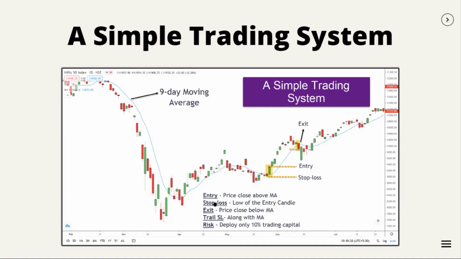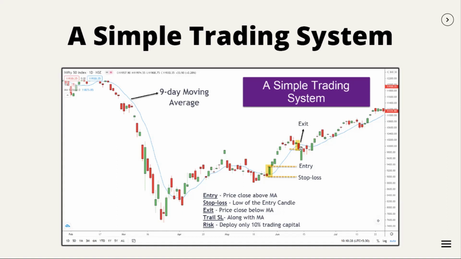Okay. The stop loss criteria is very simple. Whenever we take a trade, the low of the entry candle will act as the stop loss. So this is the stop loss. And the next is exit criteria, which is also very simple. Whenever the price closes below our moving average, the next day we will exit at that level. For example, in this candle, price closed below the moving average, isn't it? So next day we will be exiting at this price level. So our exit comes here.